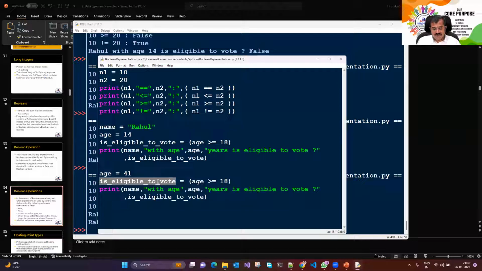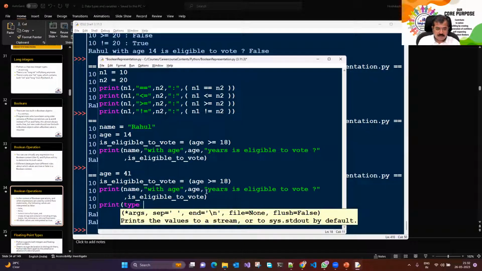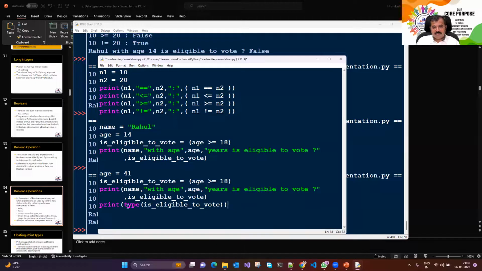So what's the type of this variable? इस वेरिएबल का टाइप क्या है?